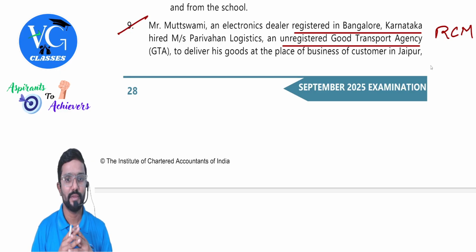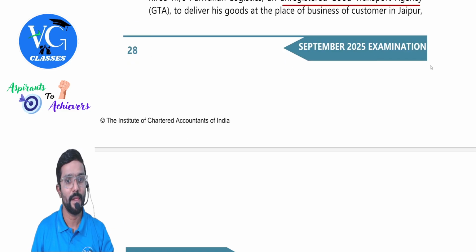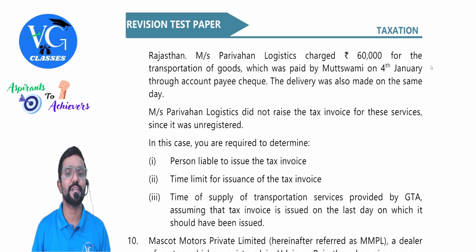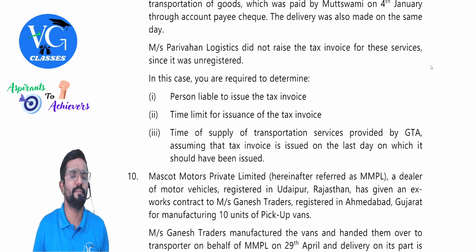Mr. Mutswamy, an electronic dealer registered in Bangalore, Karnataka, hired Parivahan Logistics, an unregistered goods transport agency, to deliver its goods at the place of business of a customer in Jaipur, Rajasthan. Okay, GTA service, but the supplier is unregistered. Parivahan Logistics charged 60,000 for the transportation of goods, which was paid by Mutswamy on 4th January through account payee cheque. The delivery was also made on the same day. Parivahan Logistics did not raise a tax invoice for these services because they are not registered. Supplier is not registered. Recipient is registered.